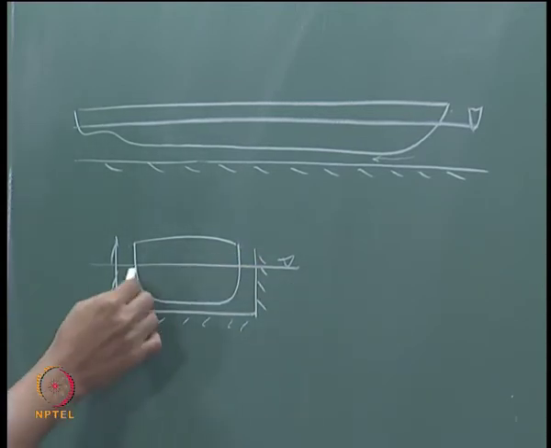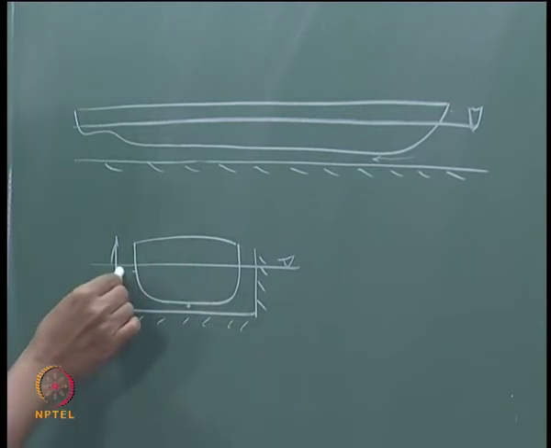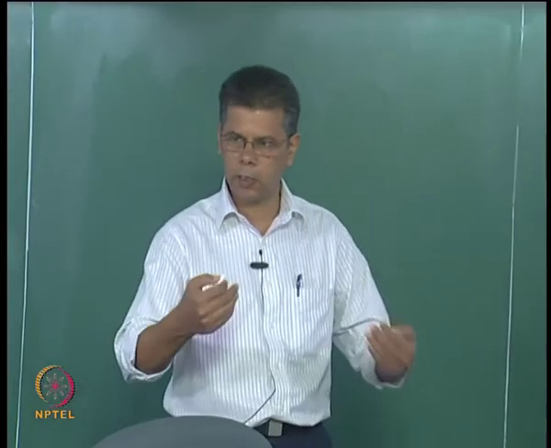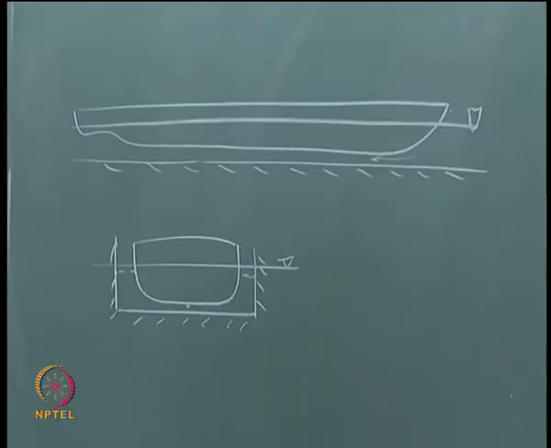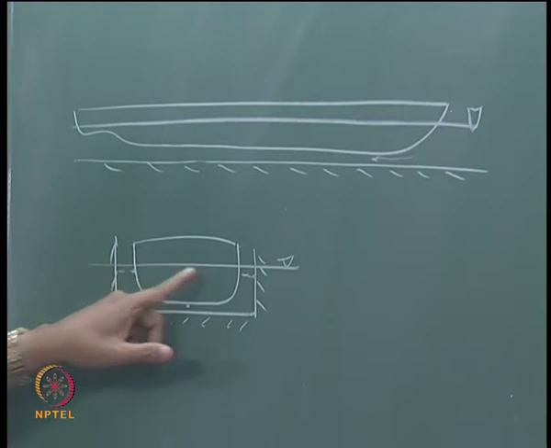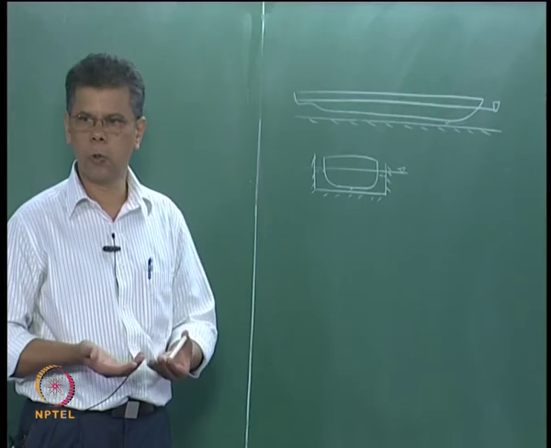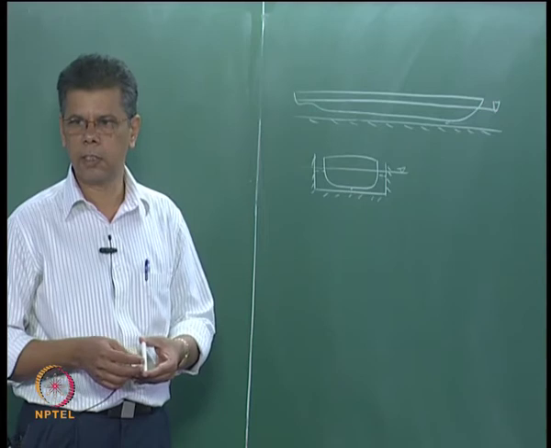So in addition to the constriction here due to shallow water, there is also a restriction of region for the flow of water. When the ship is moving, the water is escaping towards the outside, towards the rear side. So due to this restriction, again the flow velocity increases and there is a further drop in pressure and further sinkage of the vessel, and hence more increase in resistance of the vessel.